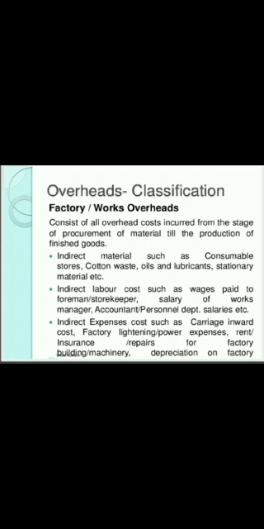In the factory overheads, all indirect expenses are incurred: indirect materials such as consumable stores, cotton waste, oils, lubricants, etc. Indirect labor like wages paid to the storekeeper, salary of works manager, etc. Indirect expenses like carriage inward cost, factory lighting, rent, insurance, these are all factory overheads.